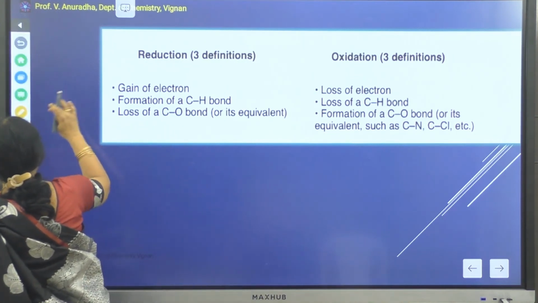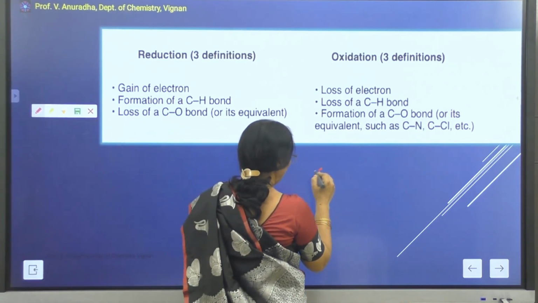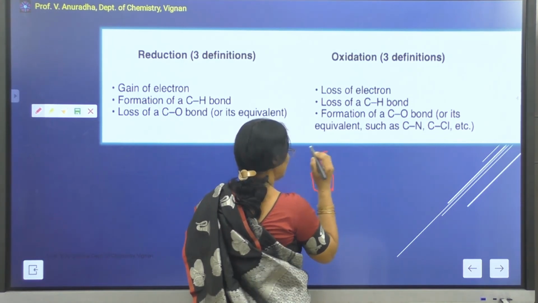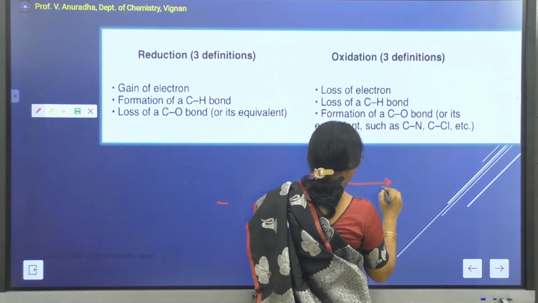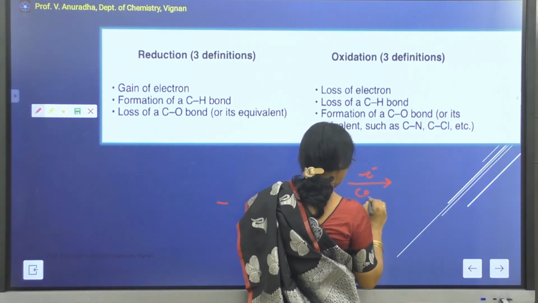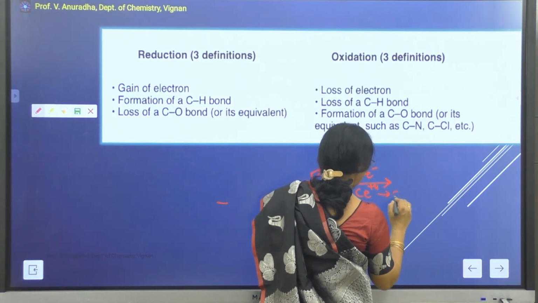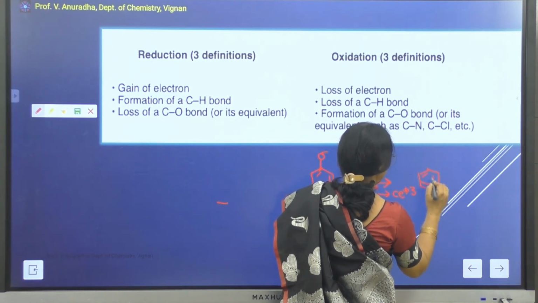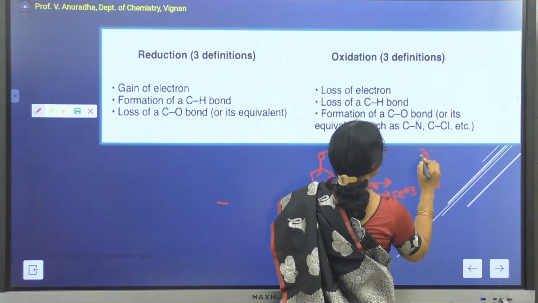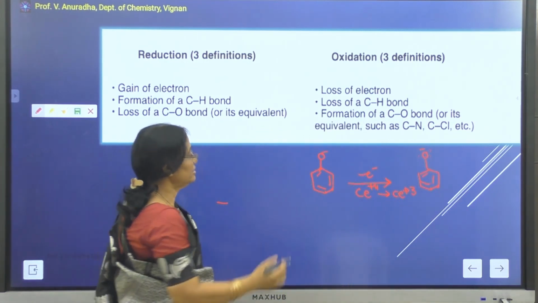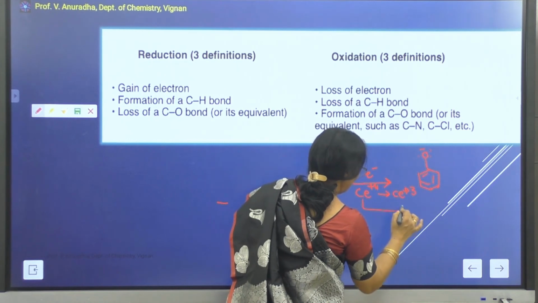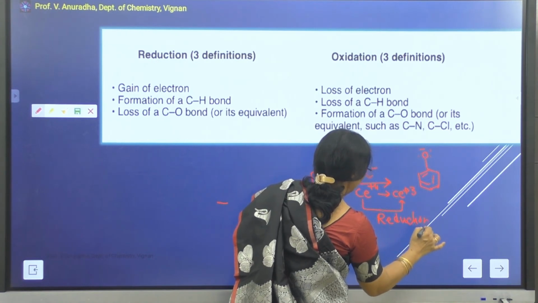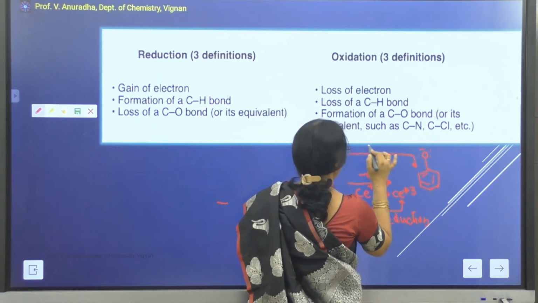Say for example, if I take phenoxide ion, this phenoxide ion is losing one electron in presence of cerium plus 4, which is changing into cerium plus 3 to give rise to a phenoxide radical. If this is forming a phenoxide radical, there is a loss of one electron. So this can be called oxidation, whereas the cerium, which is gaining one electron, can be called reduction.